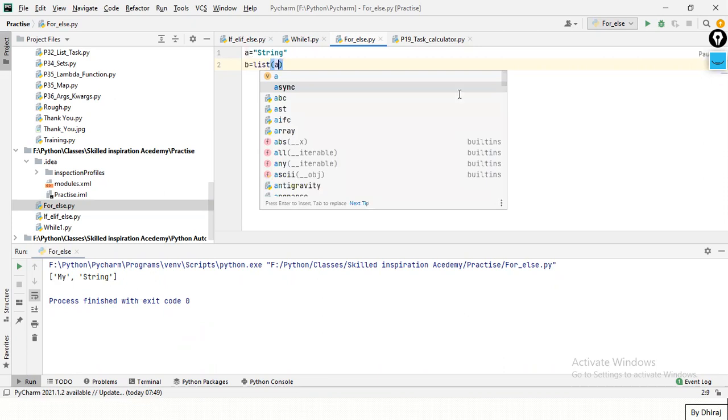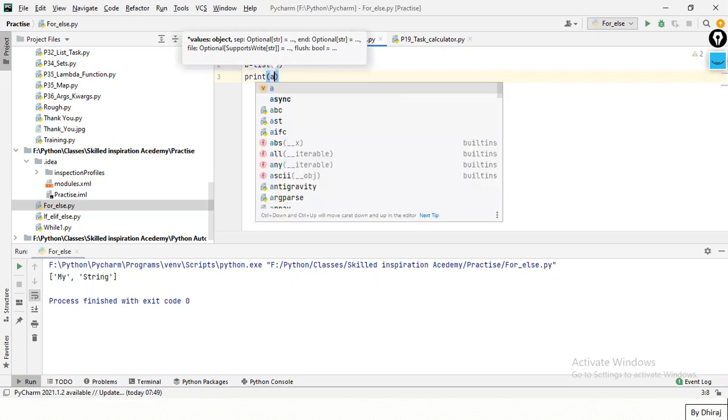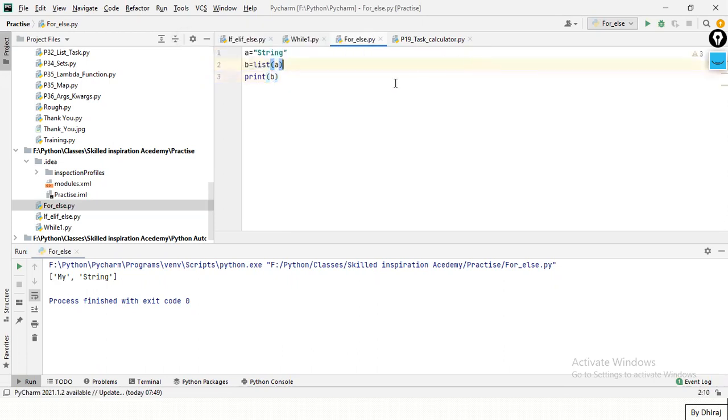If I write list of a and print, yesterday also we saw how to convert that key value pair into a list. We convert the values to a list by using this list keyword. If you put list, I'm getting the output as string characters.